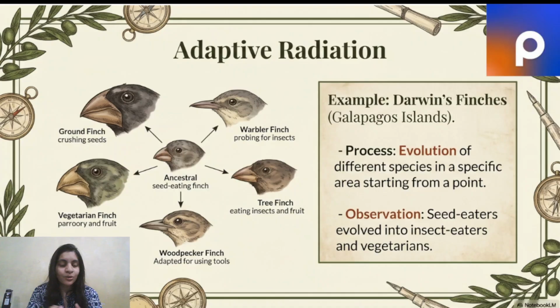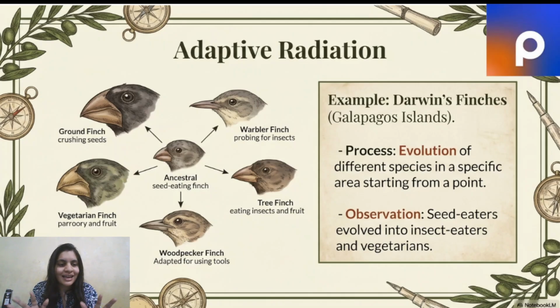All right. So the next stop in our interesting story is adaptive radiation. Do you see this finch diagram? Yes. These organisms are known as Darwinian finches. Well, they are pretty special. Didn't I tell you in the last video that Darwin was a fan of traveling, and in one of his travels, he went to the Galapagos Islands, and there he saw these finches. And now you see, the process says that adaptive radiation means evolution of different species in a specific area starting from a point.